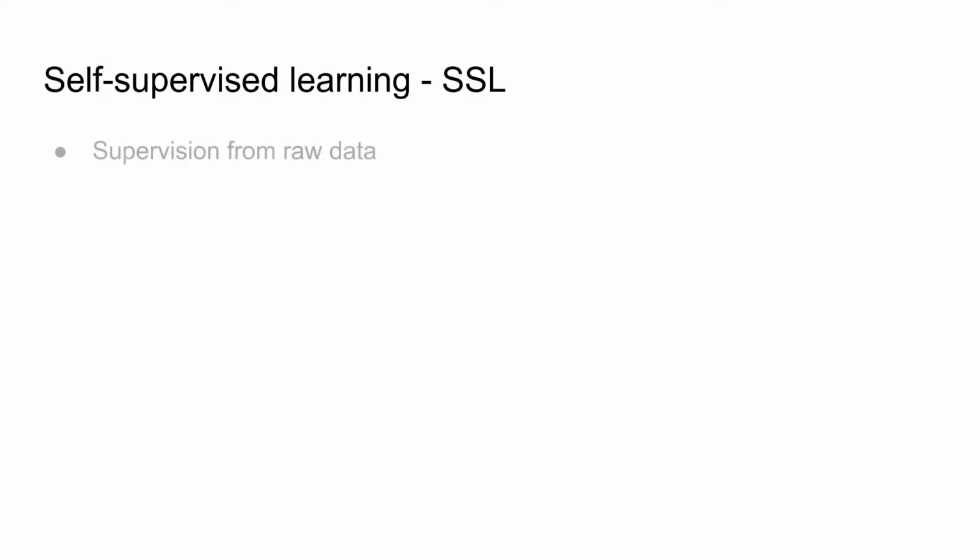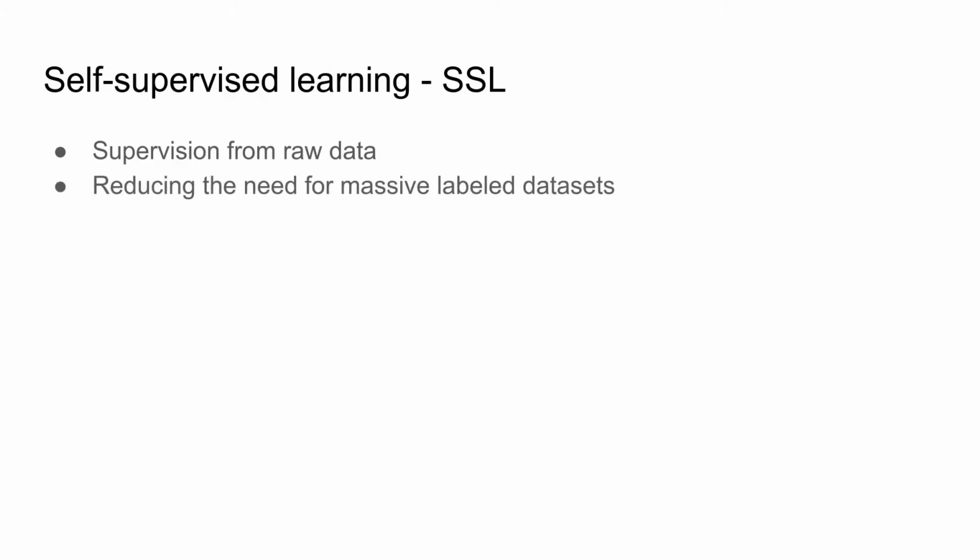Self-supervised learning is a method for unsupervised learning of data representations using the supervision signals coming from the raw data. This allows us to reduce the need for massive labeled datasets needed for the training of deep neural networks and to take advantage of all unlabeled data available.